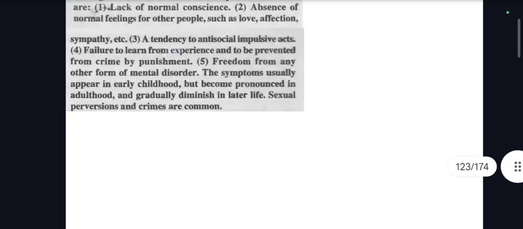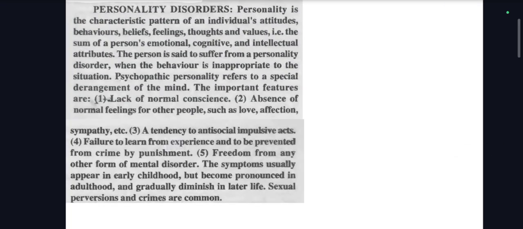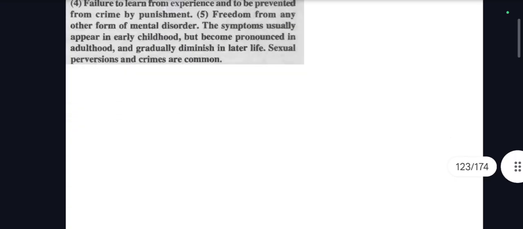Psychopathic personality refers to a special derangement of mind. The important features are lack of normal conscience, absence of normal feelings for other people like love and affection, a tendency to antisocial impulse, failure to learn from experience and to be prevented from crime by punishment, and freedom from any other form of mental disorder. The symptoms usually appear in early childhood but become pronounced in adulthood and gradually diminish in later life. Sexual perversions and crimes are common. So, this is all about your personality disorders.